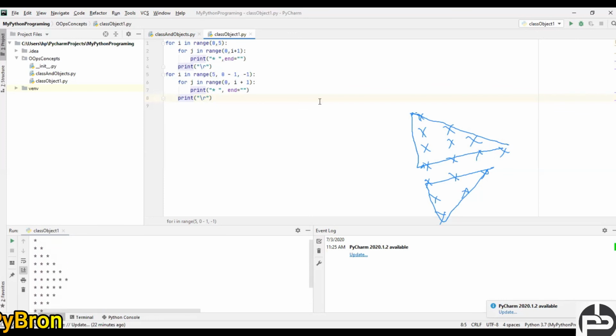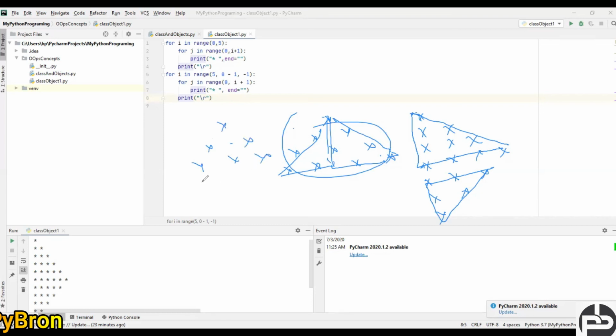And one more thing, I would like to give you some assignment over here. The assignment is that you can print like this, this kind of pyramid. This is your assignment job, I must say. Again, it's a combination of two right angle triangles. Think like this. Once you can do this kind of thing, you can do this kind of thing also. It's not R&D. This kind of thing also you can do.